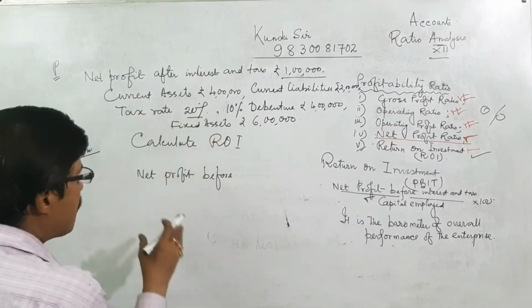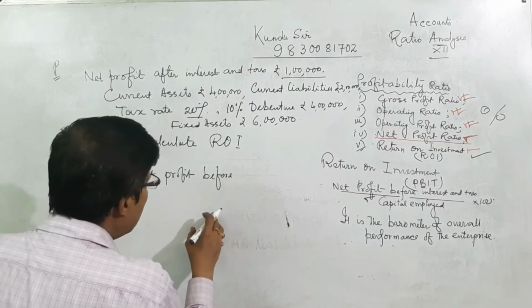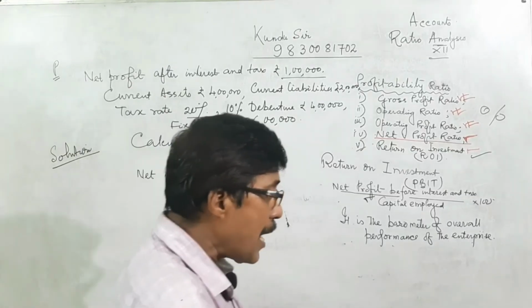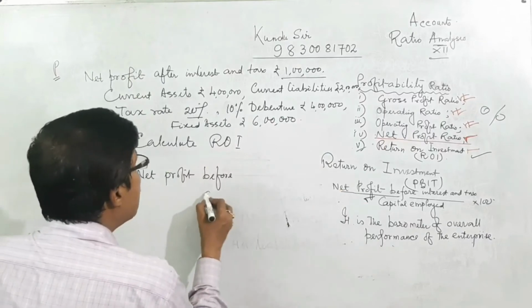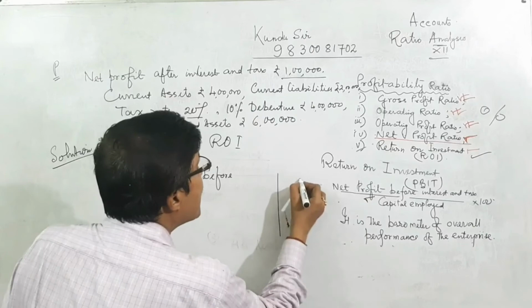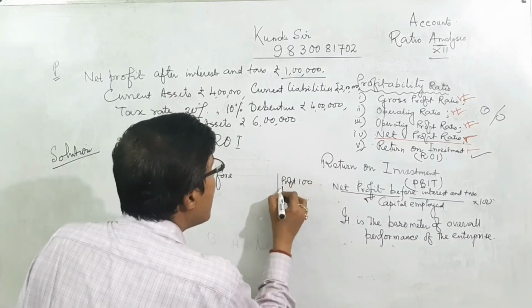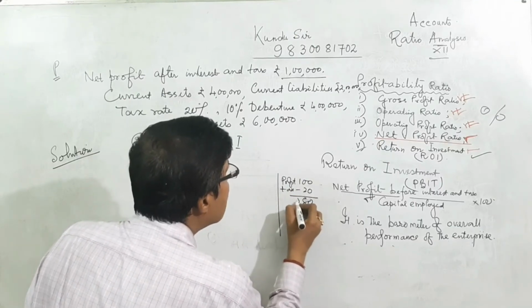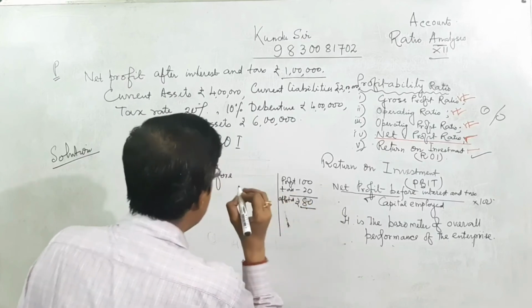That means if before-tax profit is 100, tax is 20, and after tax it is 80.